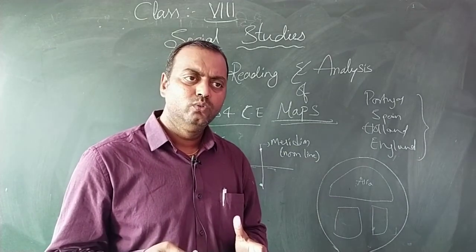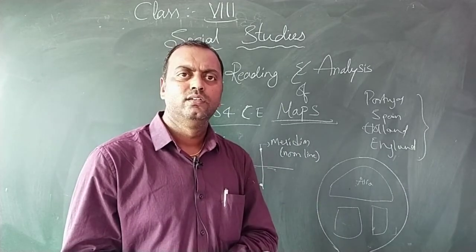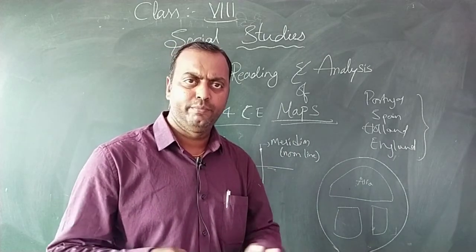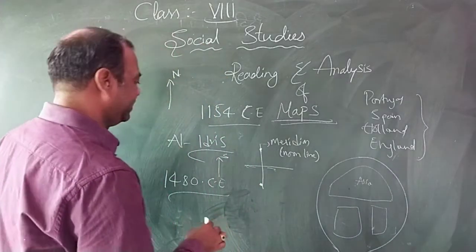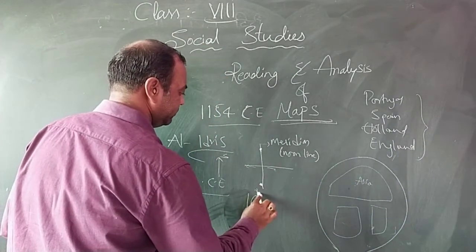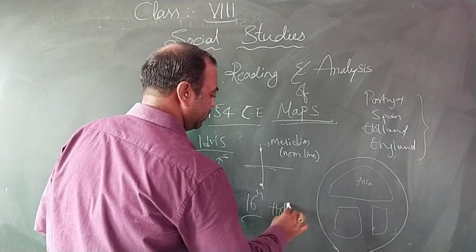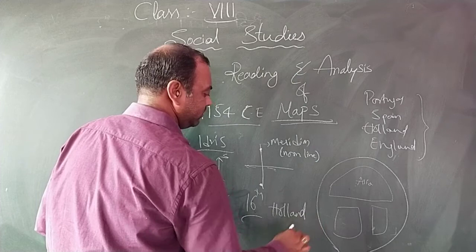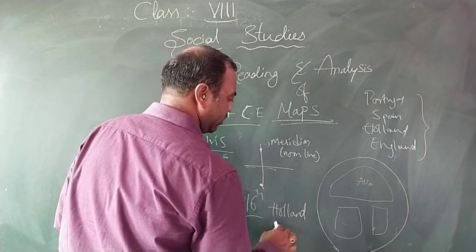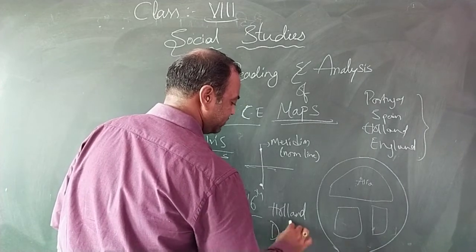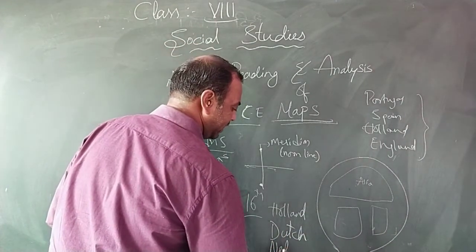But how was a round disk earth projected on flat paper? It was in the 16th century, friends. Holland is nothing but the present day Belgium. Holland is also called Dutch, or otherwise it is also called the Netherlands today.